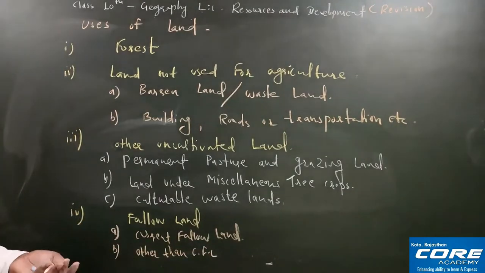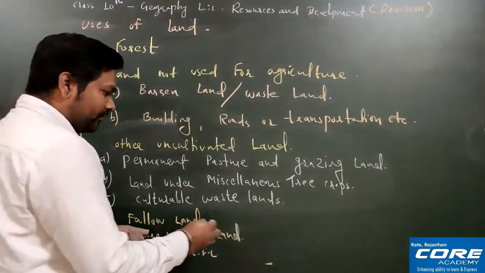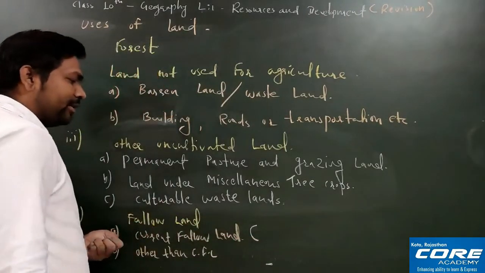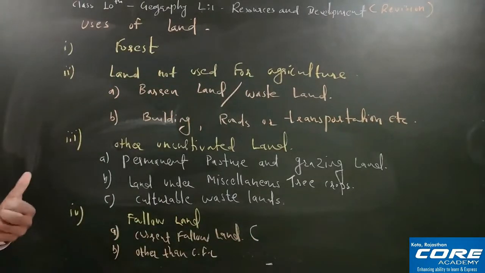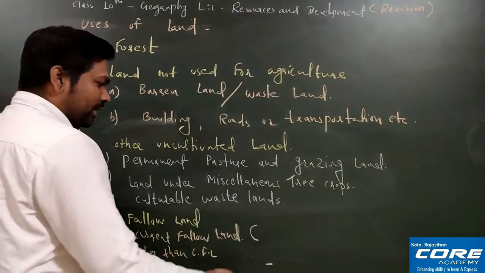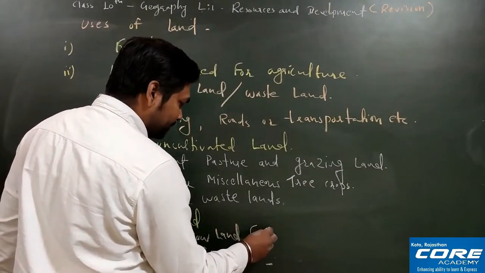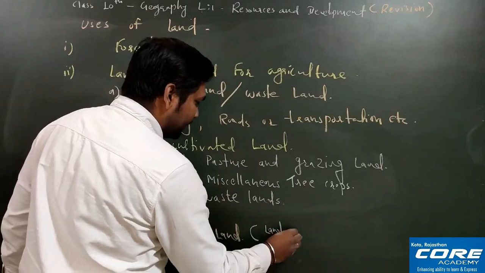So what is the meaning of current fallow land? In current fallow land you are not using the land for cultivation for 1 year or less than 1 year, है ना? So here the land is uncultivated.